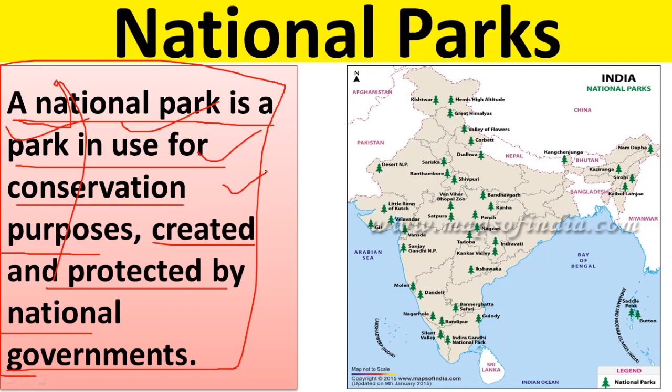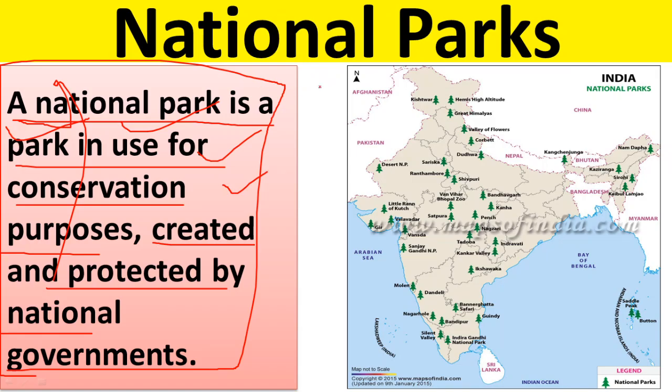You'll have to specify your purpose to visit that national park. You'll have to give details about what you want to do there. So a lot of checks have been placed if you want to visit national parks. In that way the government ensures that no illegal person goes there and does illegal activities, killing animals illegally and cutting the trees illegally. So this is the purpose of national parks.